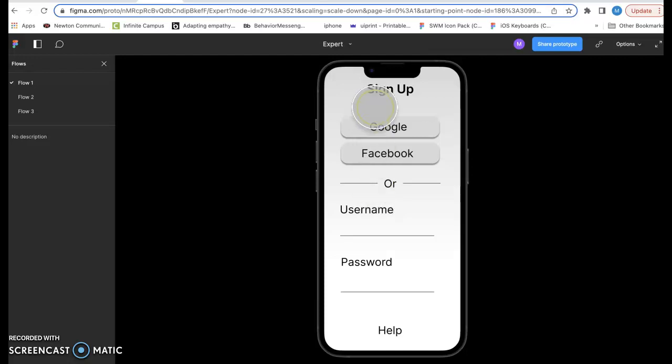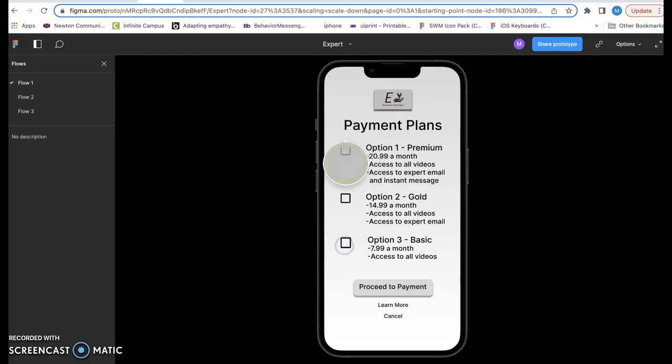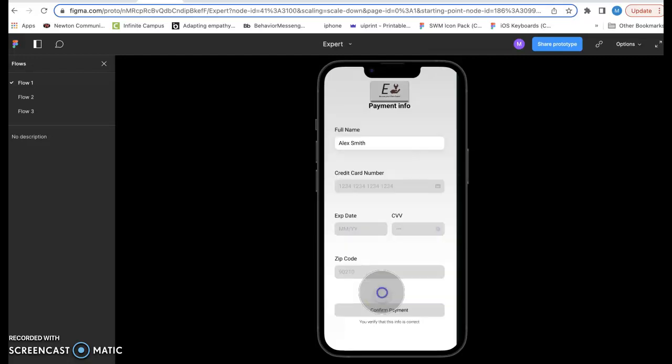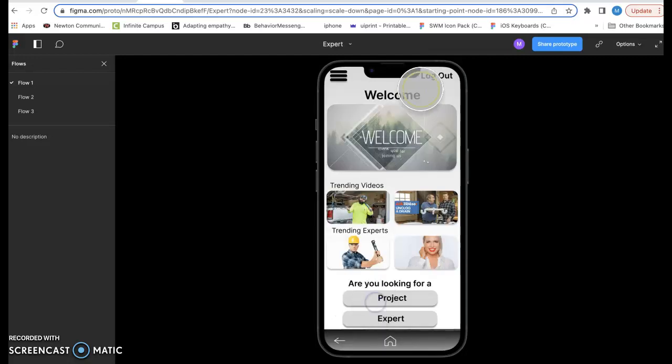When you go to sign up, though, you can sign up through Google or Facebook, or username, and you can choose any of these options. The more expensive one is on top. It was discovered that the more expensive one should be on top since it's the one that most people will see most often. But they can choose whatever one they want. And then once they pay, they are now on the main screen.